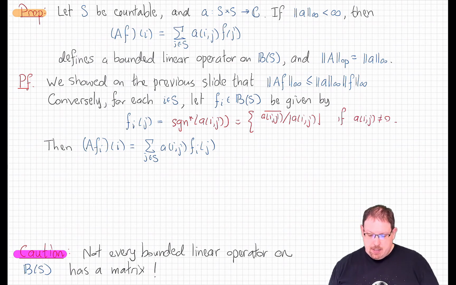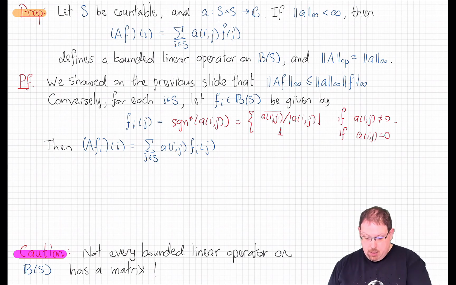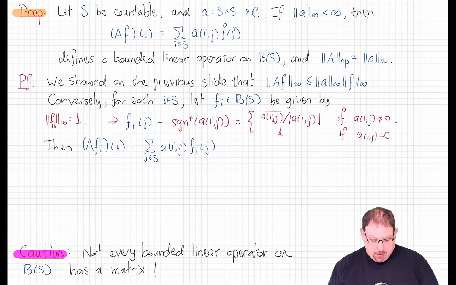Now, this is defined in such a way that if I multiply this number by a, what I get is the modulus of a. That's what the signum means. There's the question of how to define it if a is 0, and in this case, and that's what the star indicates, instead of making it equal to 0 when a is 0, I'm going to make it equal to 1 there. So this always gives me a complex number of modulus 1. And the reason I want to do that is because it therefore follows that this f_i always has infinity norm equal to 1. In fact, the modulus of that function, whether you take the supremum or not, is equal to 1, always.